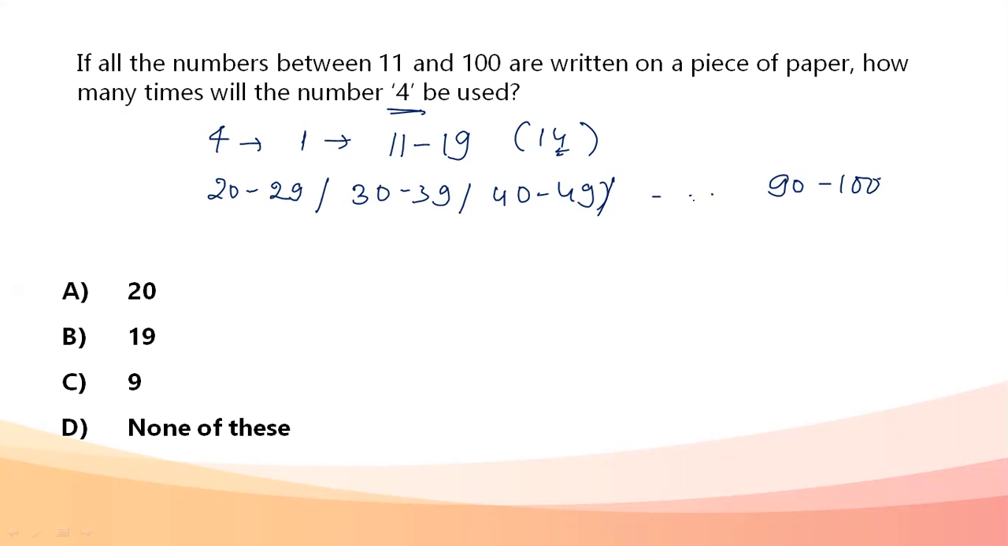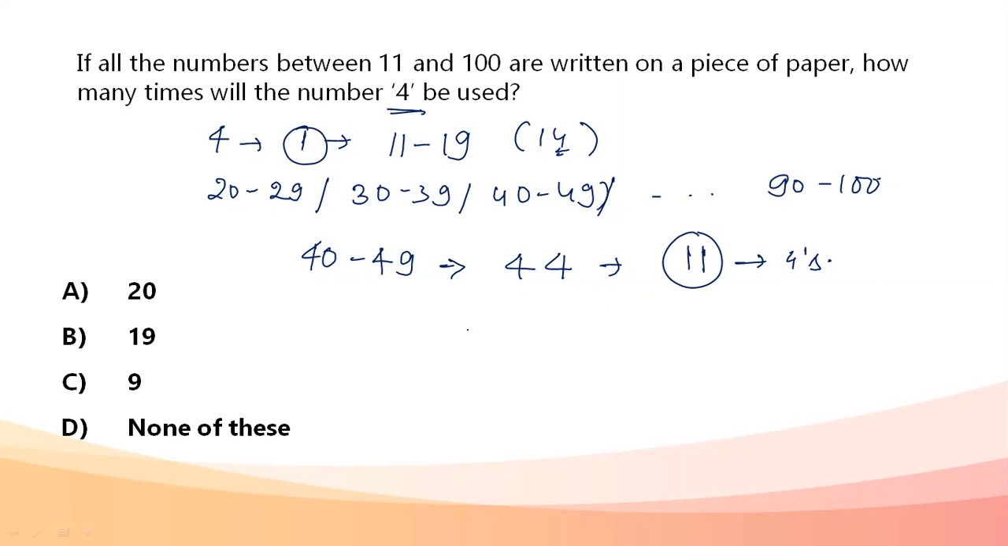So this is going to be 10 times. But if I talk about 40 to 49, this range is special because here I'll be having 44 also. 44 has two fours. So the total number of fours in the range of 20 to 29 going up to 100, I have 11 fours. Okay, 11 fours already figured out. So total number of fours